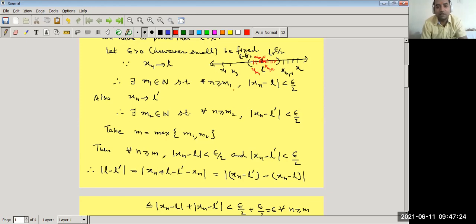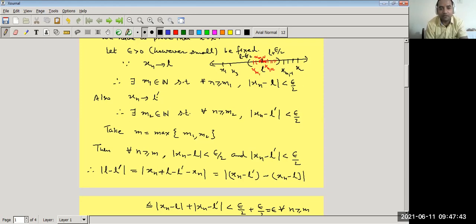It means if such a thing happens, then we can say the sequence converges to the point L. So what do we write here? There exists a positive integer m1 such that for all n greater than or equal to m1, mod of xn minus L is less than epsilon by 2.